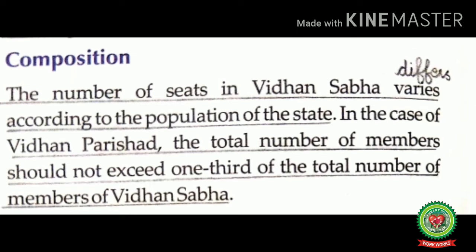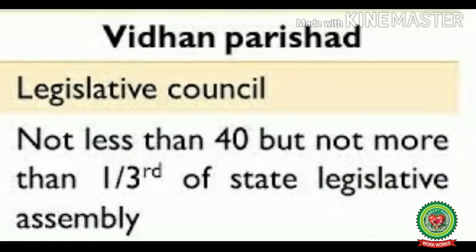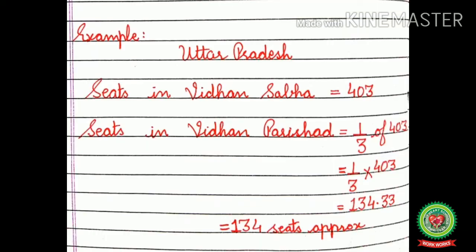Whereas in the case of Vidhan Parishad, the total number of members should not exceed 1/3 of the total number of members of Vidhan Sabha. That means, in Vidhan Parishad or Legislative Council, the total number of members should not be less than 40 but not more than 1/3 of the state legislative assembly. Let us take an example of Uttar Pradesh, as Uttar Pradesh has both the houses.